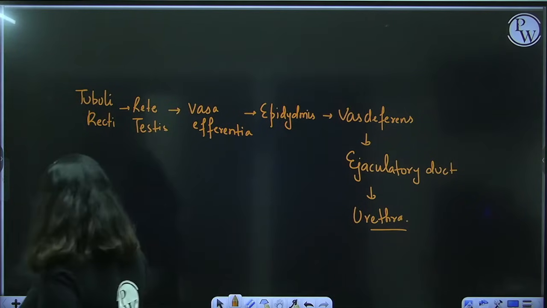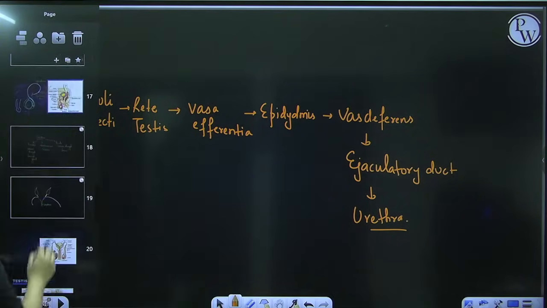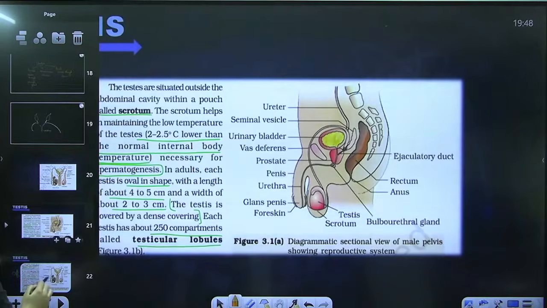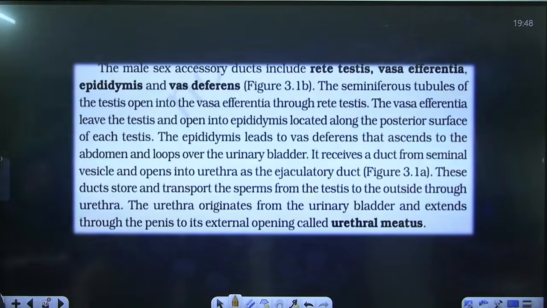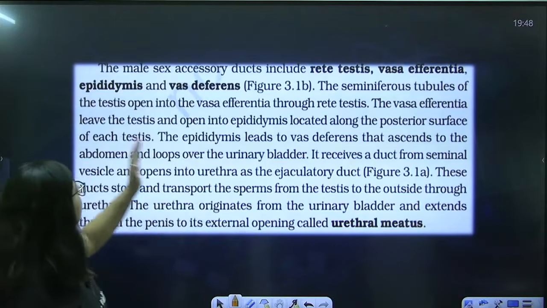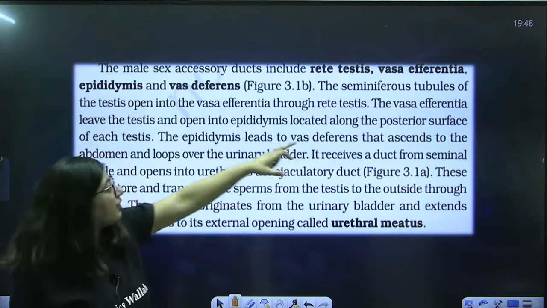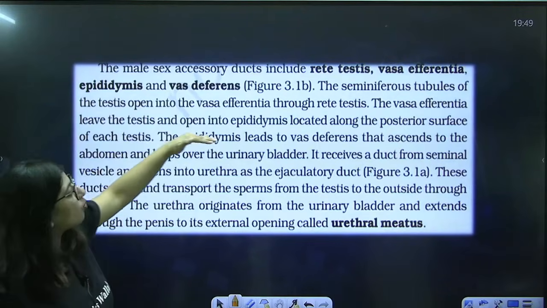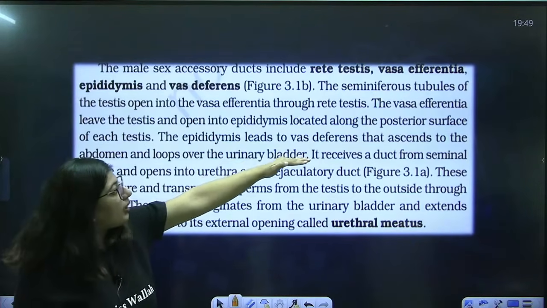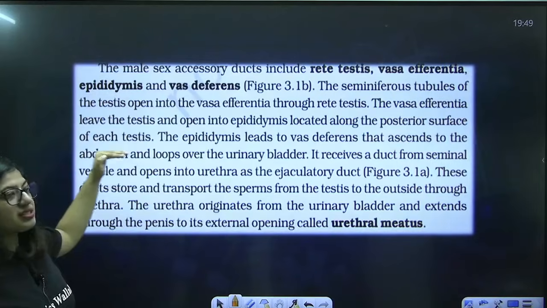Okay, all right. So let's read the NCERT of this. We have done NCERT of this. The male sex accessory ducts include rete testes, vasa efferentia, epididymis, and vas deferens. The seminiferous tubules of the testes open into vasa efferentia through rete testes. The vasa efferentia leave the testes and open into epididymis, located along the posterior surface of the testes.